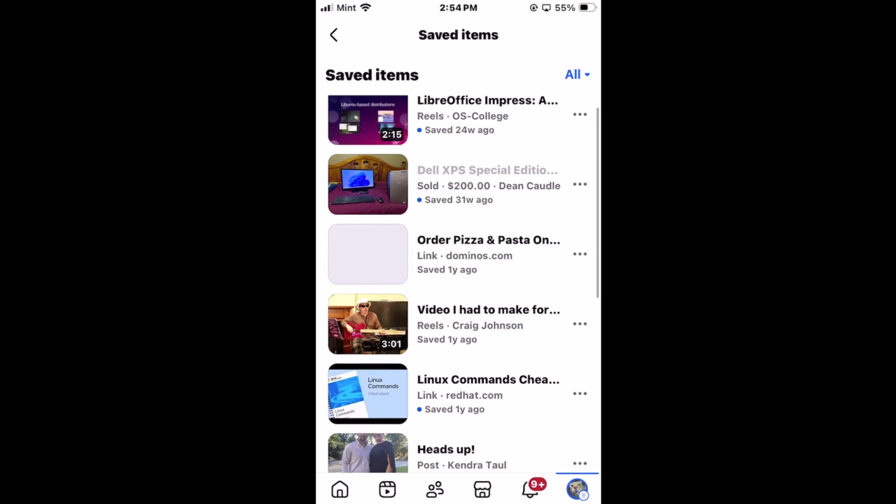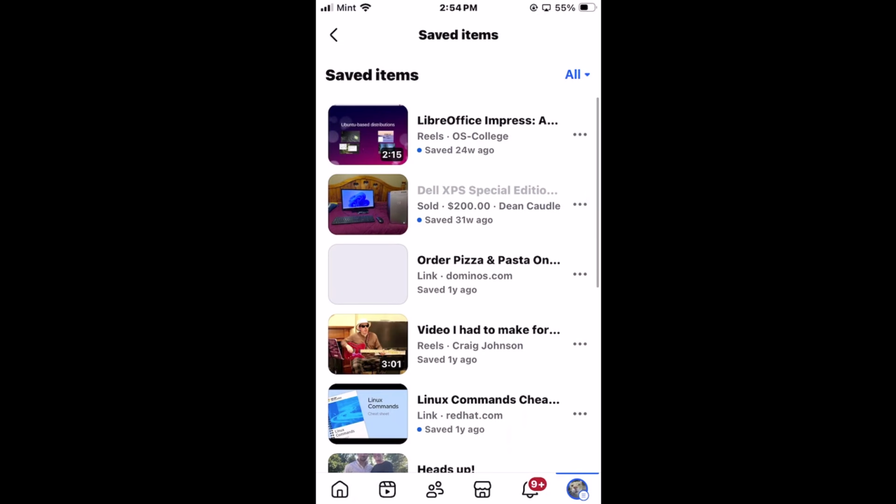You just scroll down through it. It should be the most recent to the oldest, but that is how to view your saved items on Facebook using an iPhone.